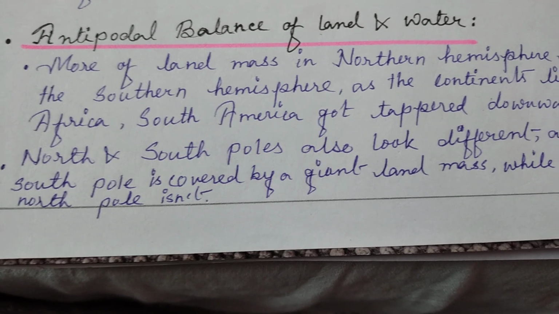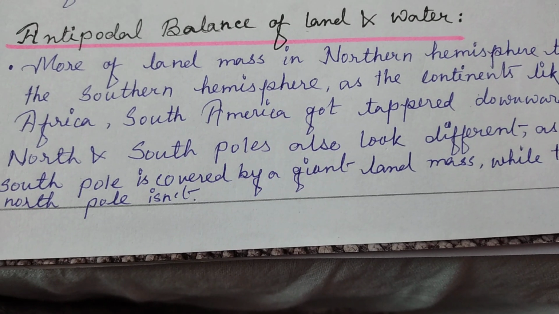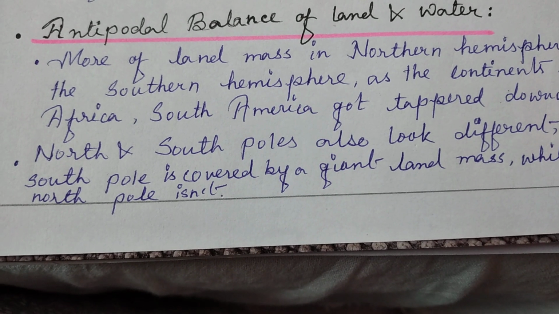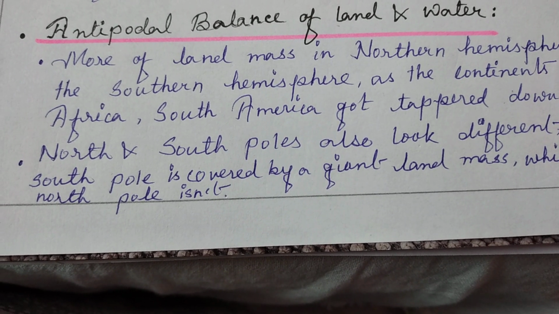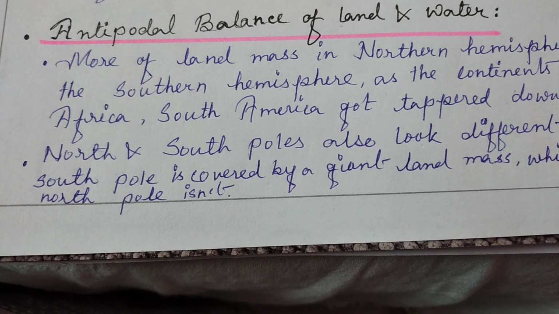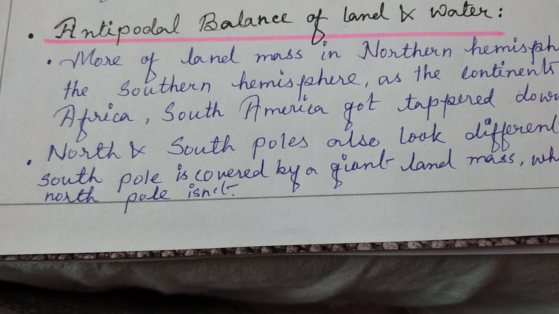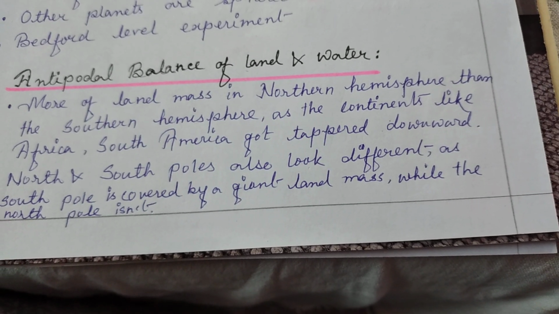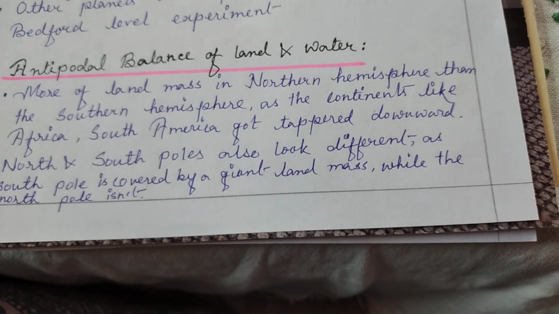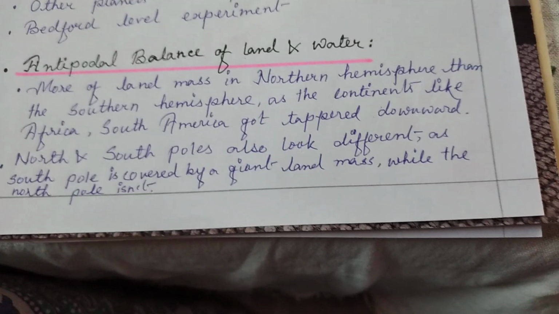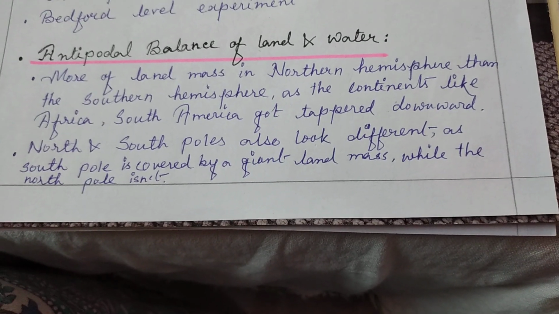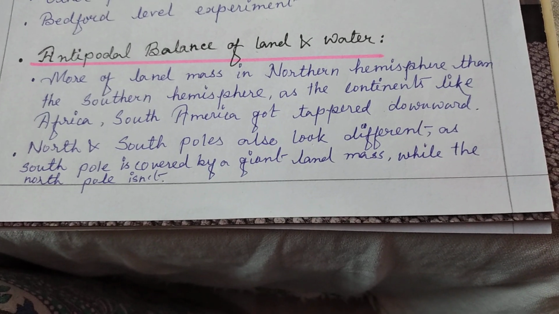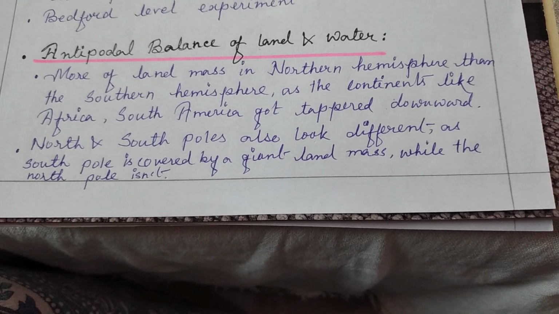That is, if one portion of our earth has got land mass, the portion just opposite to it will obviously have water bodies. The amount of land mass is more in the northern hemisphere than the southern hemisphere, because continents like Africa and South America got tapered or narrowed downward.